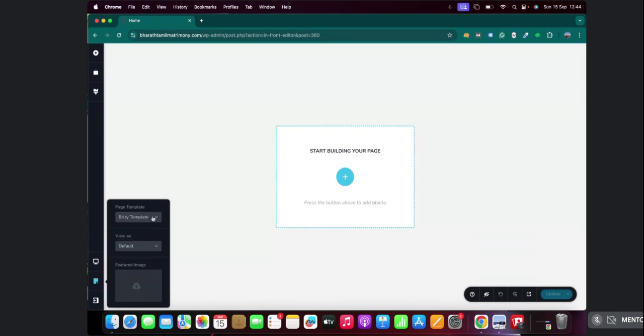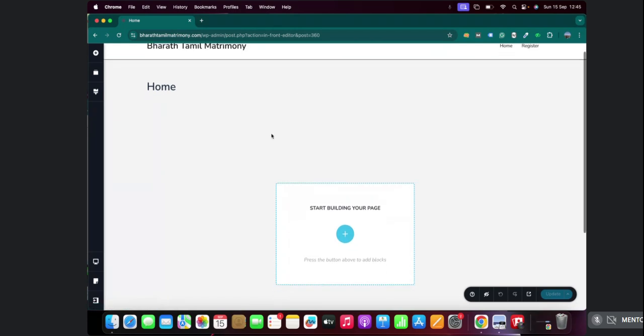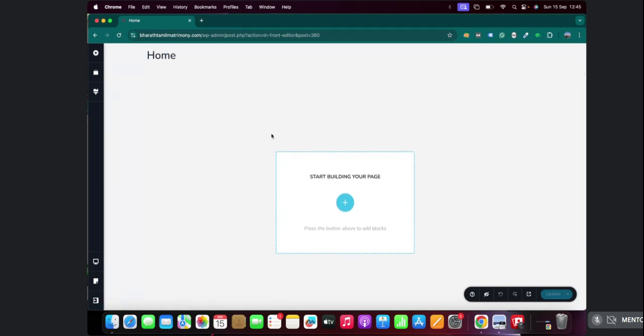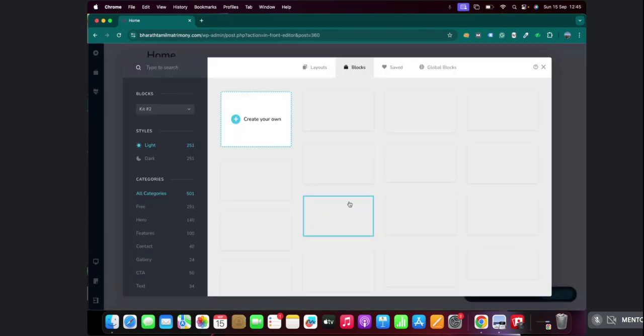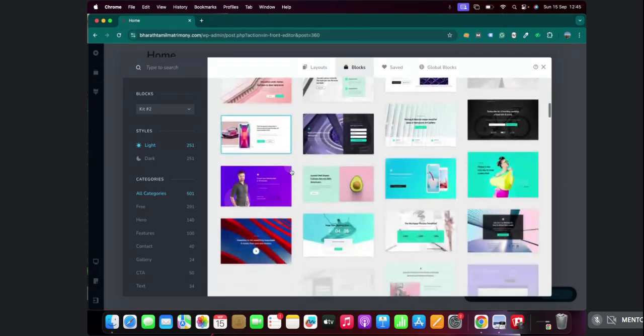Okay, I'll just make sure this page template is default because I have set a menu bar here. So again, very easy. We were just talking about CMS, right? It's all drag and drop, you just have to edit it. So let's see how it works. There's a plus sign here, I'm clicking on it. Here there are a lot of options available.